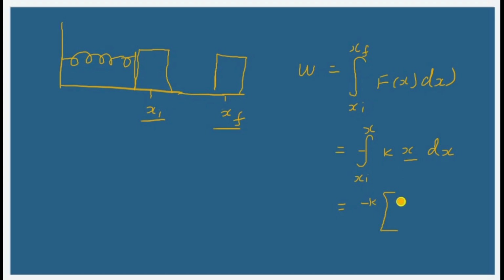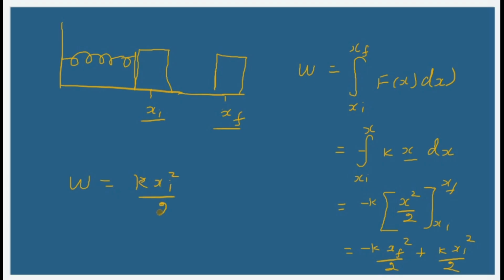By integrating x, what we'll be getting is nothing but x square. So x square by 2, the limits will be xi to xf. That means that I will be having minus k xf square by 2 plus k into xi square by 2, or it can be written as work done is equal to k xi square divided by 2 minus k xf square divided by 2.